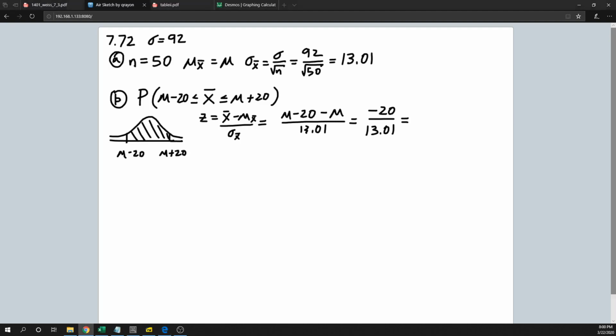And so what that means is I don't really need to know what the population mean is, okay? All right, so I'm going to make this calculation, and I get minus 1.54 to 2 decimal places.